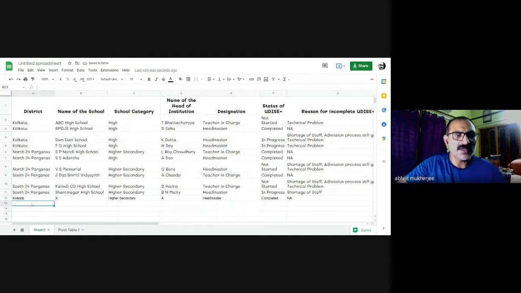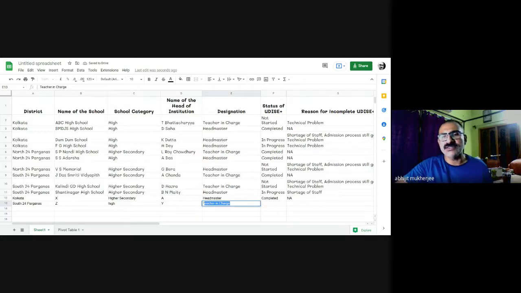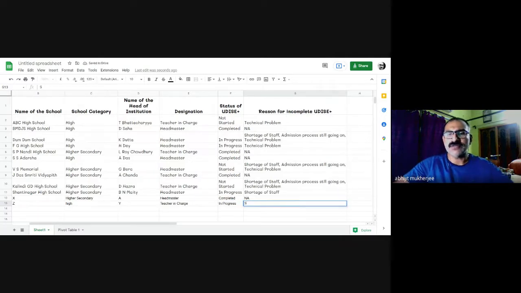And say, suppose another school from South 24 Parganas. Yes, this is school Z. Yes, it is a high school, and yes, it is headed by B. And yes, she is a teacher in charge. It is in progress. And suppose there's shortage of staff.